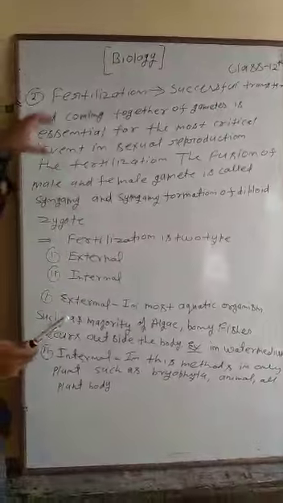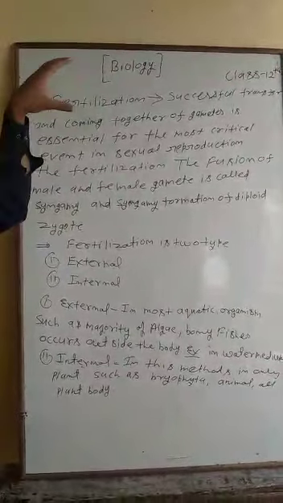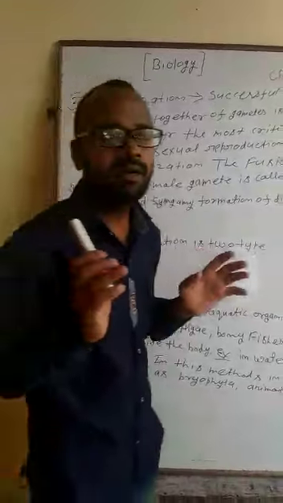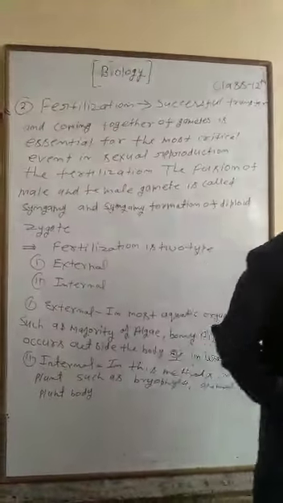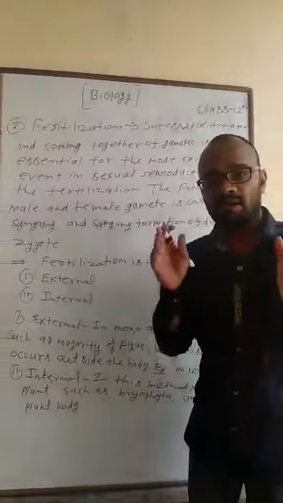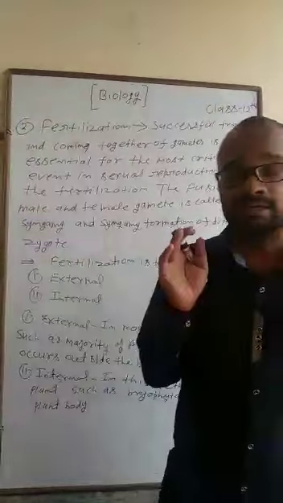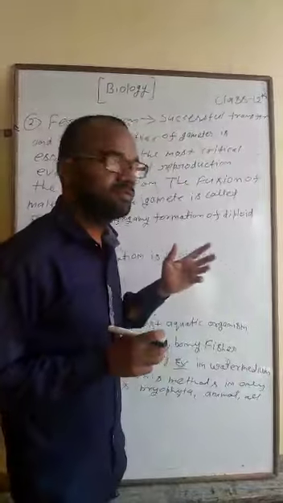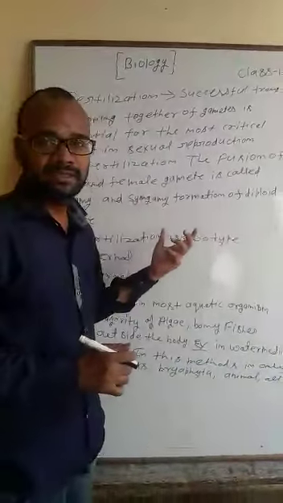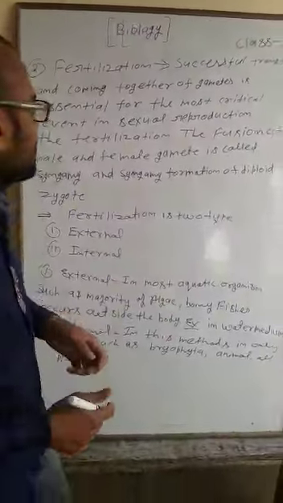This is the main function of fertilization in all plant and animal bodies, and it increases the generations and genetic variation.